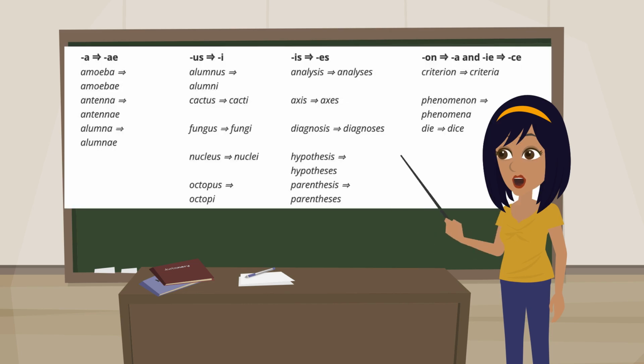Amoeba, amoebae. Antenna, antennae. Alumna, alumnae. Us to i: alumnus, alumni. Cactus, cacti. Fungus, fungi. Nucleus, nuclei. Octopus, octopi. Is to es: analysis, analyses. Axis, axes. Diagnosis, diagnoses. Hypothesis, hypotheses. Parenthesis, parentheses.